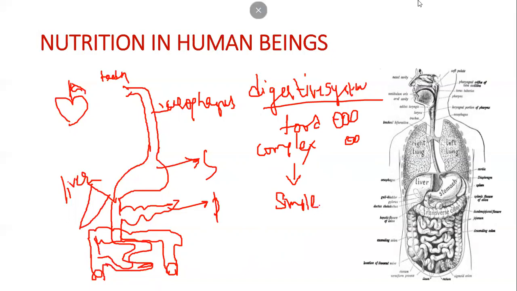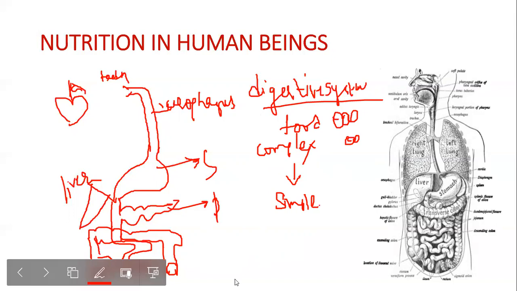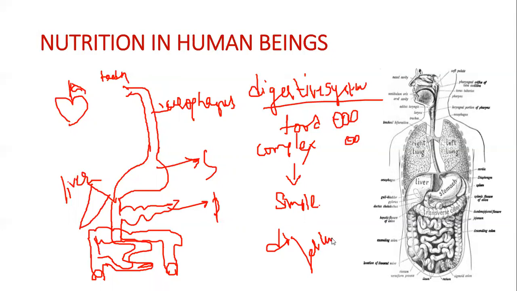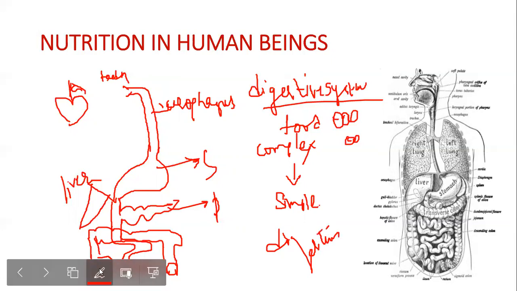So what are associated glands? Associated glands in digestion are the glands that do not participate directly in the digestion, but they are a part of it. How are they part of it? They stimulate the digestion by releasing certain enzymes. Let me go over it again.